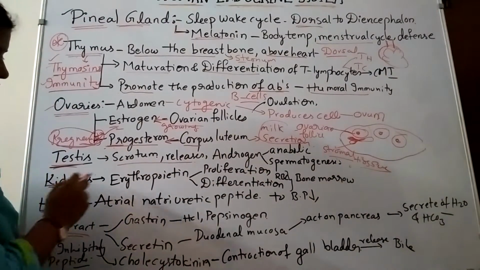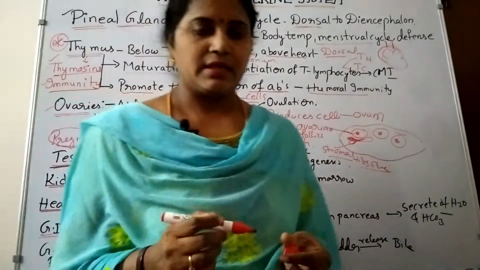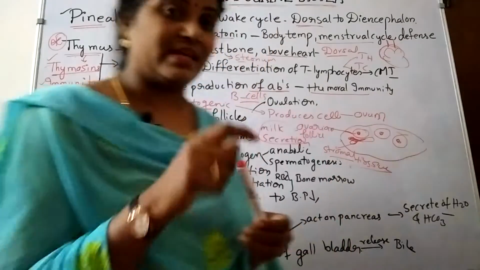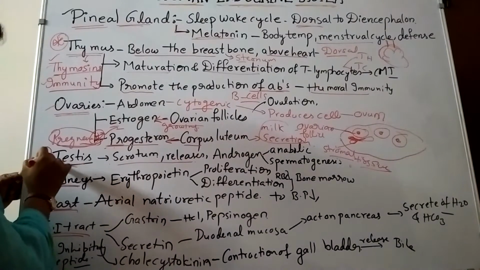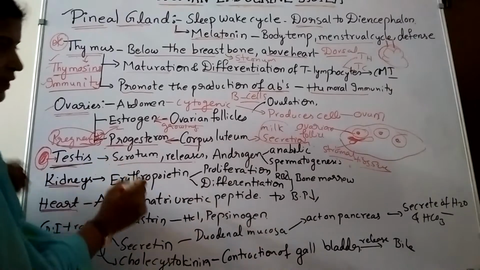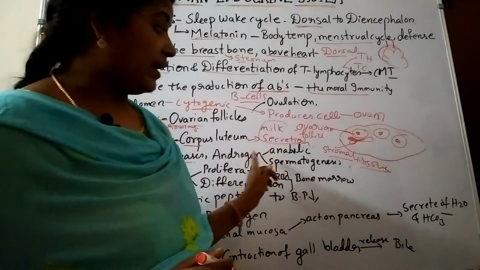pregnancy. The testis is also present in the abdominal region, and they are present in sac-like structures known as the scrotum. See, inside this is the testis and the outer coat is the scrotum, and it releases the androgens, anabolic androgens.